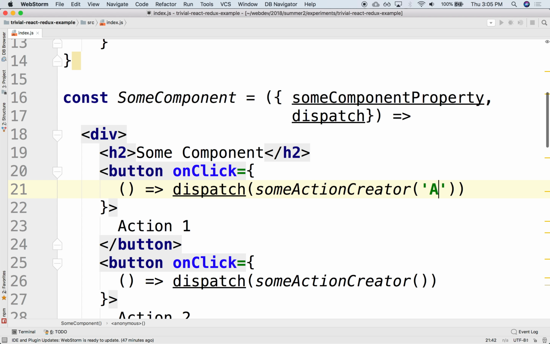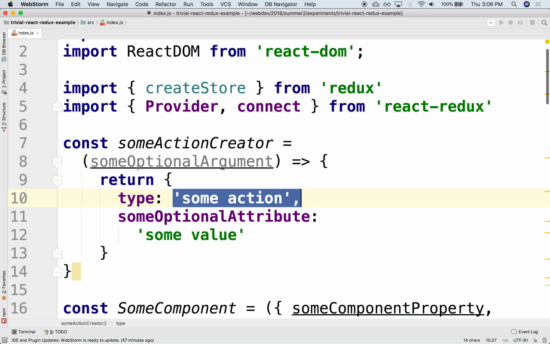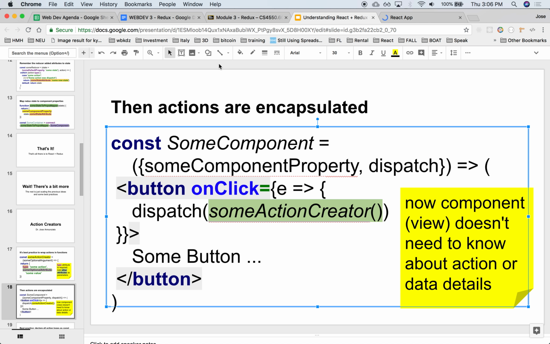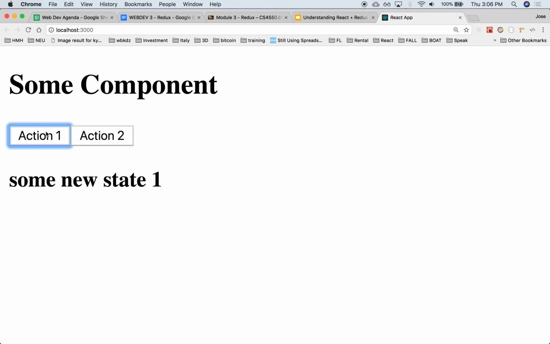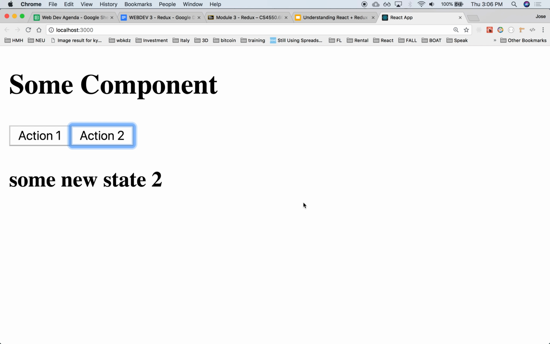So this is maybe action 1, action 2, and use it as here the value perhaps. Okay. Let's see if we broke something. Okay, still works. All right. So you would have a whole bunch of a dictionary of all the action creators and all the logic of how to create those actions. Here we have trivial actions, right? They're just doing a type and some dummy value. Okay. Let's keep going.